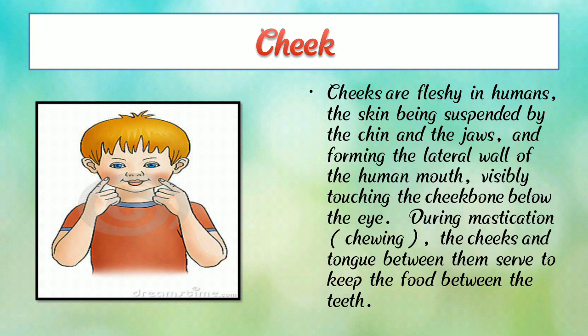We have also a tongue and also cheeks. We can taste things with our tongue, and also we have two cheeks. The cheeks are visibly touching the cheekbones below the eyes, and during chewing the cheeks and the tongue between them serve to keep the food between the teeth.